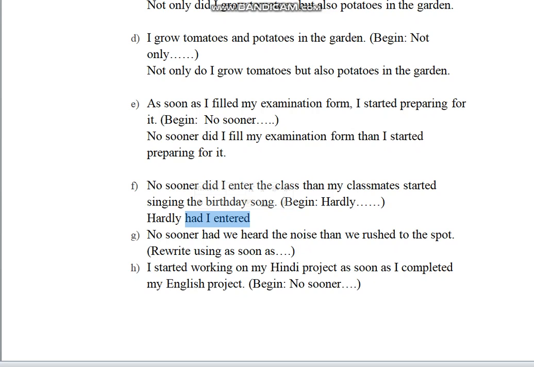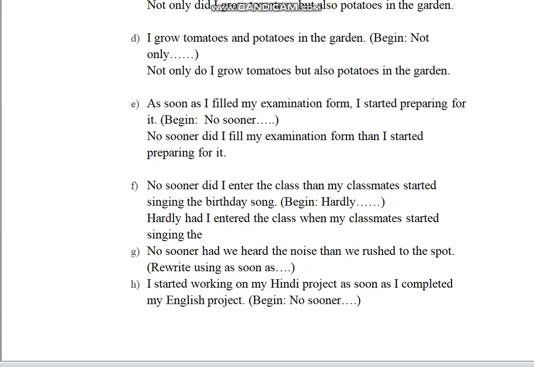So hardly, and since the question is in past tense, hardly had I entered the class when my classmates started singing the birthday song.